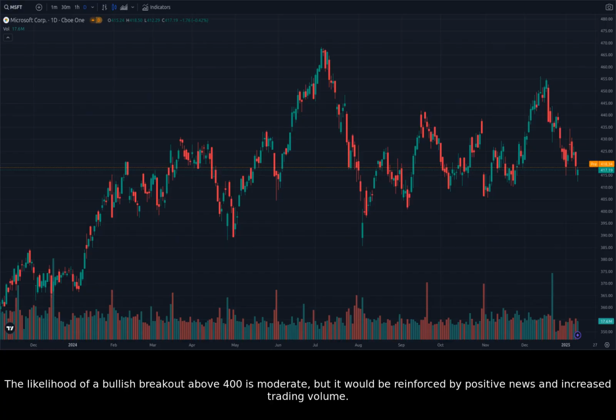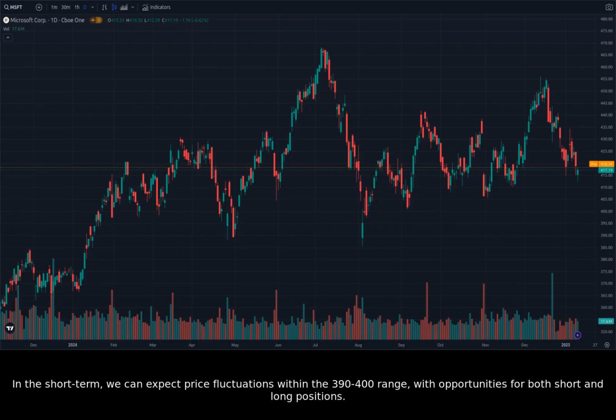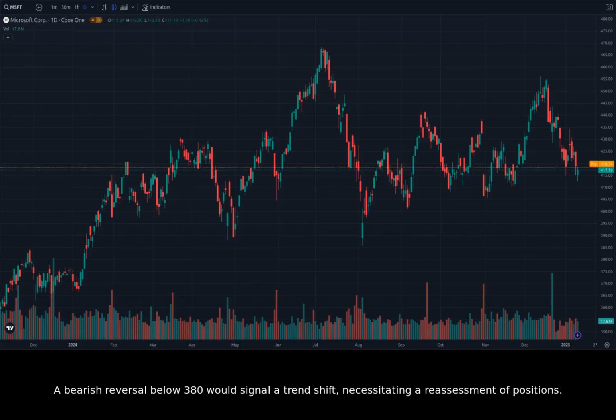The likelihood of a bullish breakout above 400 is moderate, but it would be reinforced by positive news and increased trading volume. In the short term, we can expect price fluctuations within the 390 to 400 range, with opportunities for both short and long positions. A bearish reversal below 380 would signal a trend shift, necessitating a reassessment of positions.